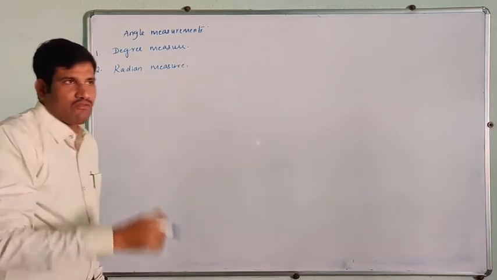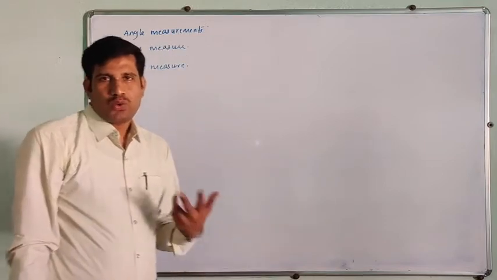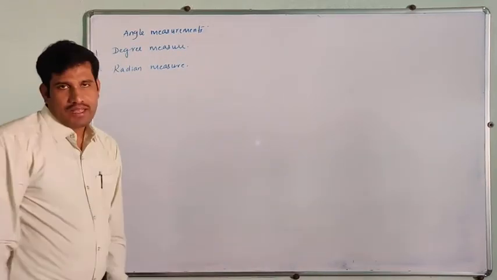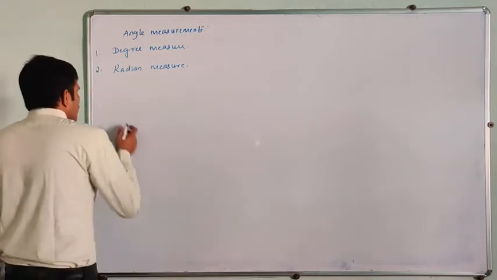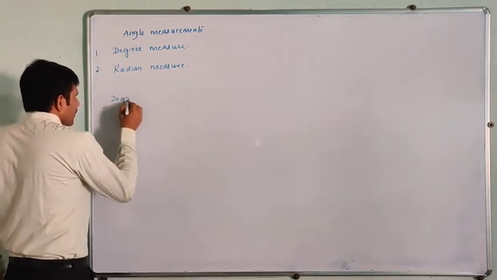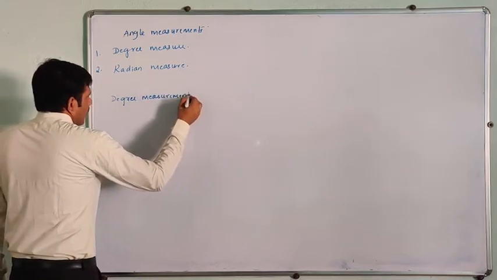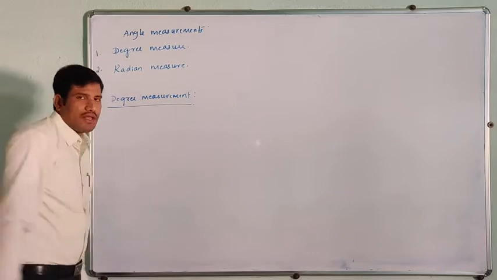We can measure the angle in two ways. The first one is degree measurement, the second one is radian measurement. Now we'll see the first one, that is degree measurement. How can we define degree?